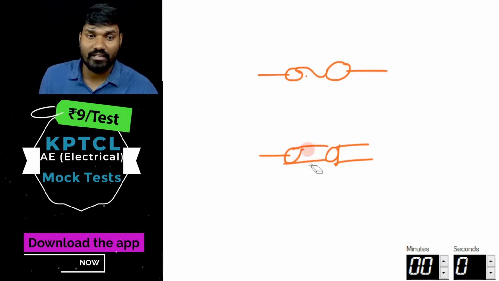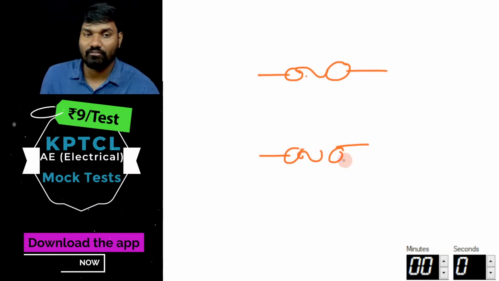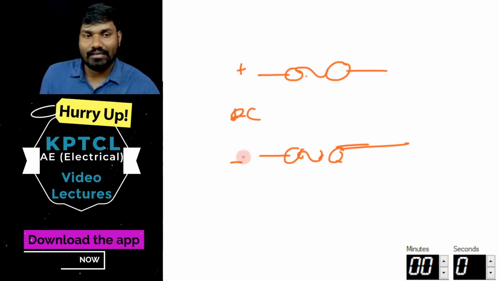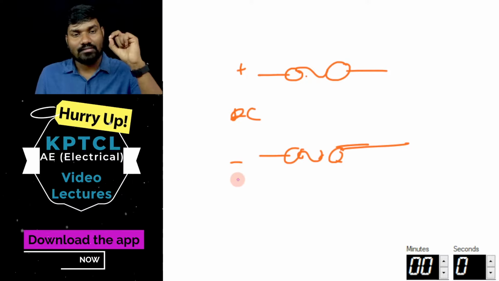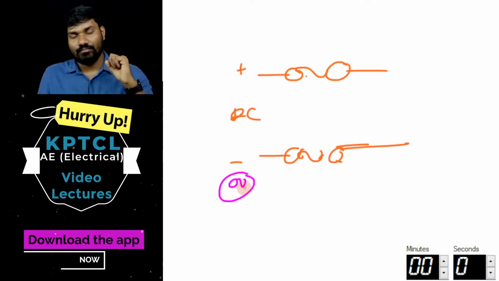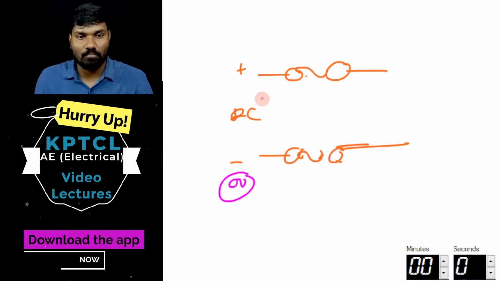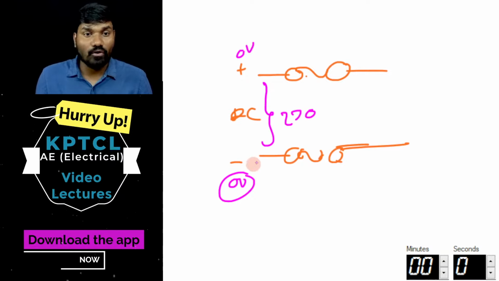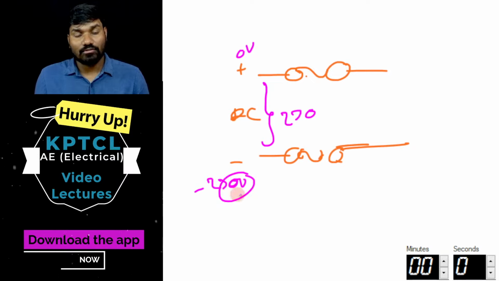Why in case of DC do we have a fuse on both the positive terminal and the negative terminal? Here DC negative is not necessarily 0 volts. The potential difference might be 230 volts; this may be 0 volt and this may be minus 230 volts.